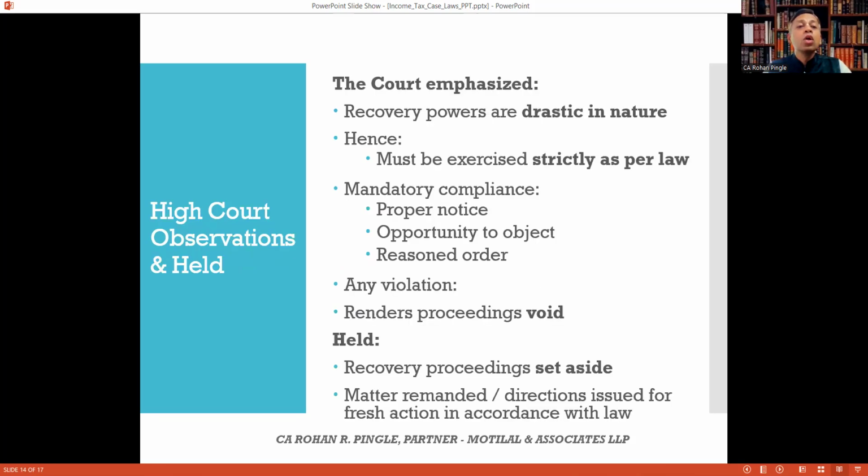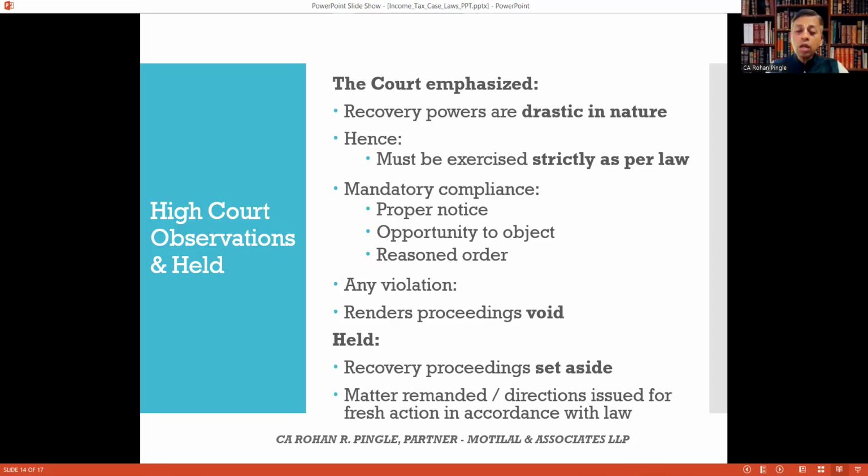The TRO didn't follow mandatory procedures that need to be followed, and the action was arbitrary and excessive, is what was contended by the assessee. Let's see what the High Court observed. The Bombay High Court emphasized that recovery powers are drastic in nature, hence must be exercised strictly as per law. And mandatory compliance, that is proper notice, opportunity to object, and reasoned order. These are mandatory and need to be complied with before any action is taken. Any violation of it renders the proceedings void ab initio. So it held that recovery proceedings were set aside and the matter remanded or directions issued for fresh action in accordance with the law.